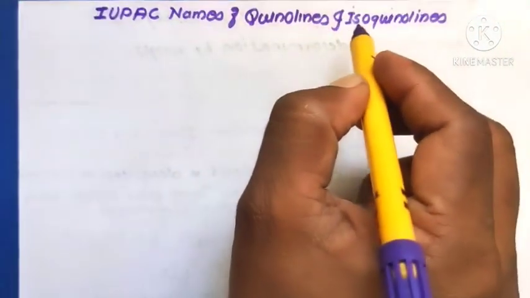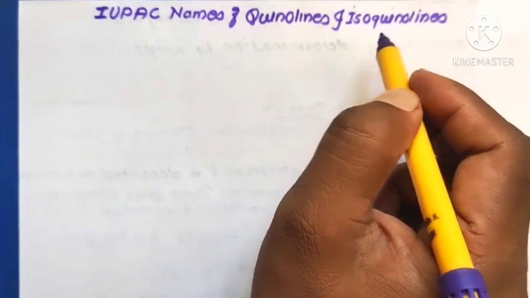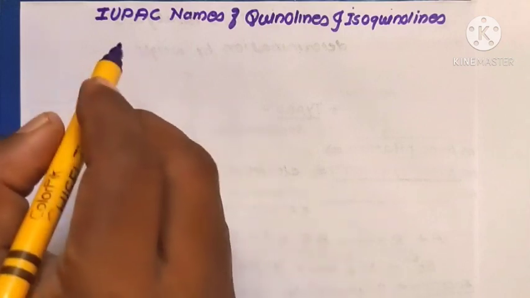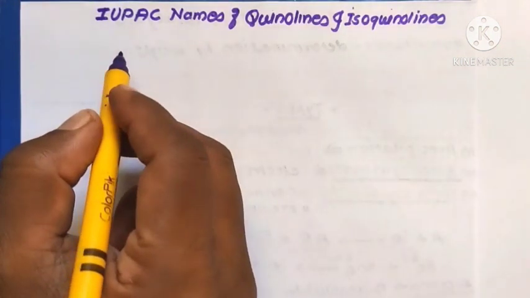IUPAC names of quinoline and isoquinoline compounds. These are heterocyclic compounds. A cyclic compound containing at least one atom other than carbon in the ring structure is known as a heterocyclic compound. Now the nomenclature of quinoline and isoquinoline molecules.